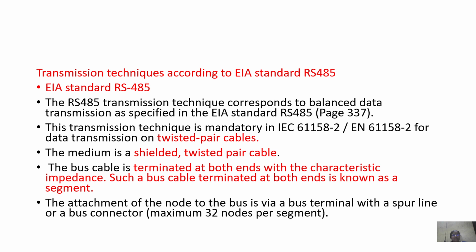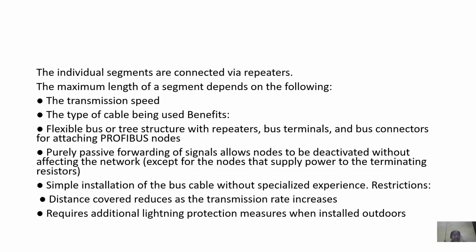So twisted pair cables are used for the transmission, and the medium is shielded twisted pair cable. The bus cable is terminated at both ends with the characteristic impedance. Such a bus cable terminated at both ends is known as a segment. A maximum of 30 nodes can be connected per segment. The maximum length of a segment depends on the transmission speed, type of cable, flexible bus or tree structure with repeaters, and simple installation. As the distance covered increases, the transmission rate decreases.